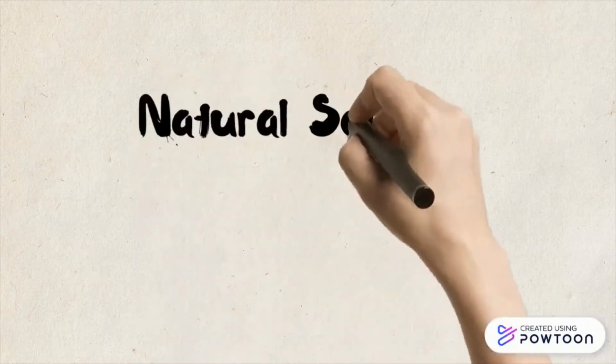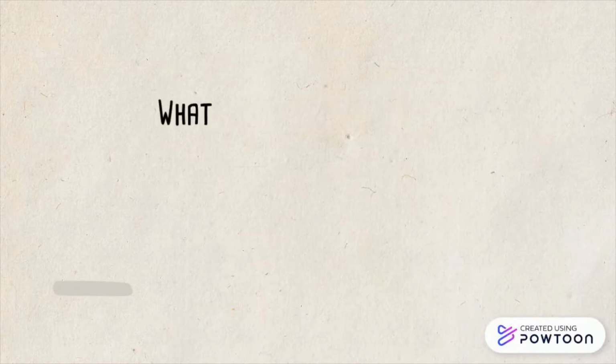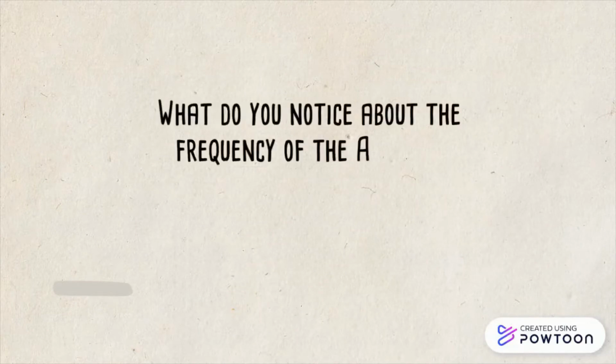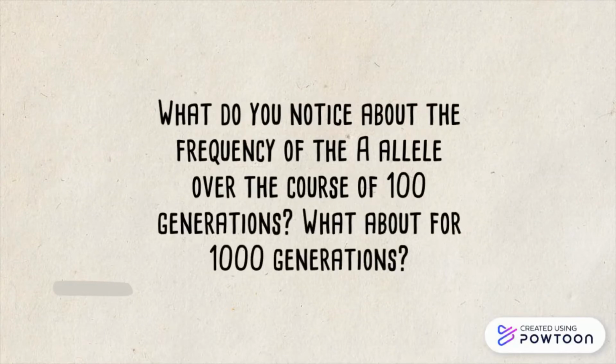For the natural selection heterozygote advantage, what do you notice about the frequency of the A allele over the course of 100 generations? What about for 1000 generations?